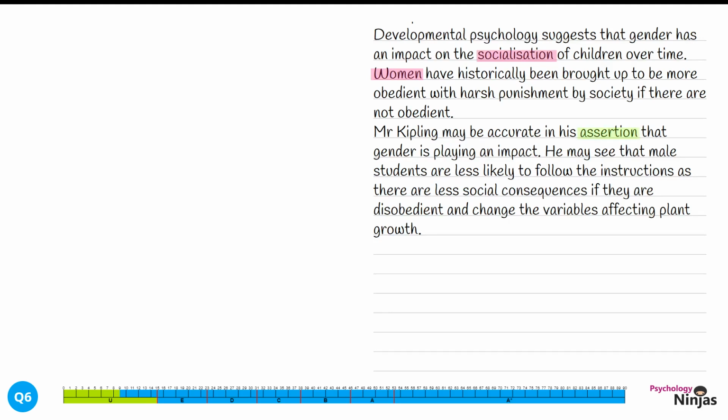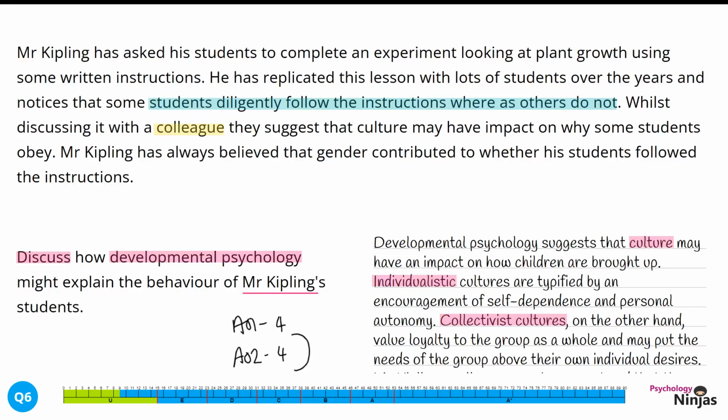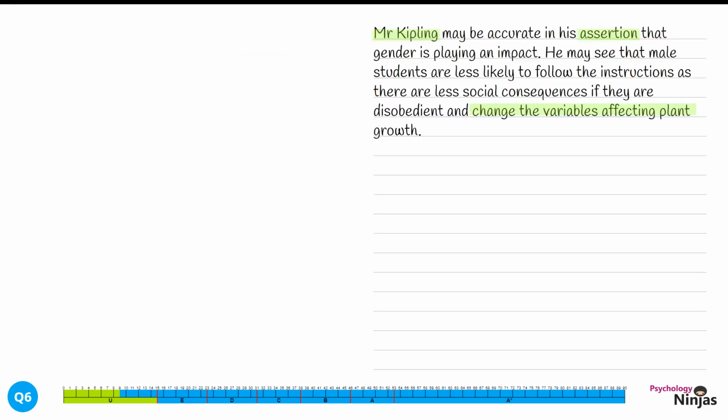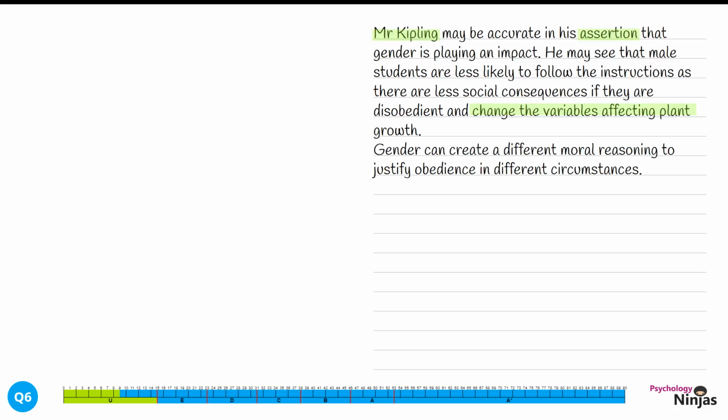We've talked about Mr. Kipling is accurate in his assertion, and so we know that we've read the STEM carefully. We've also talked about how this has impacted this particular experiment, in that men or boys are more likely to change the variables in the plant growth experiment. So here we can tick off Mr. Kipling has always believed that it's gender, again showing a wide variety of the STEM is being used within the application of our response. So then we're going to go to our final factor in terms of developmental psychology.